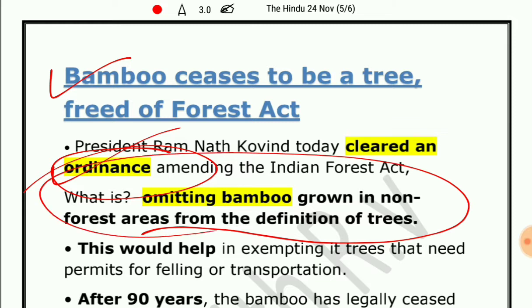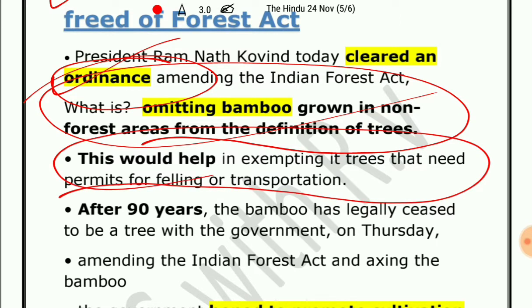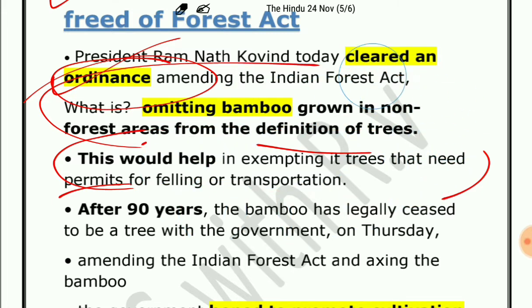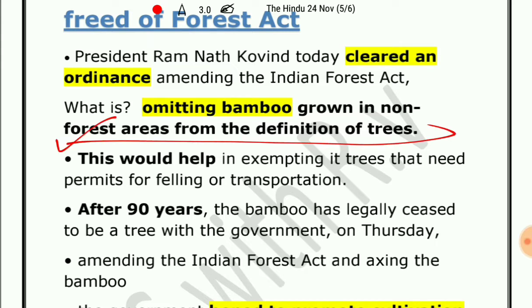What will be the benefit? How will it be helpful? This would help in exempting trees that need permits for felling or transportation. What actually happens is that bamboo was categorized under trees. Bamboo is regarded as a tree as per the Indian Forest Act, because of which farmers never easily cut them, because there are several restrictions on cutting trees. So the president has passed an ordinance and it has removed the bamboo from the definition of trees.